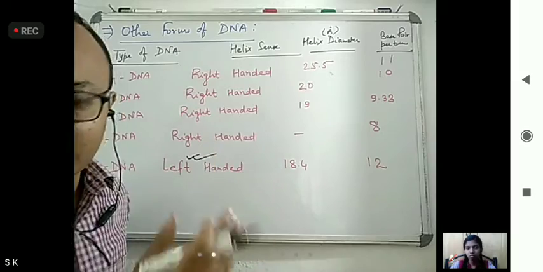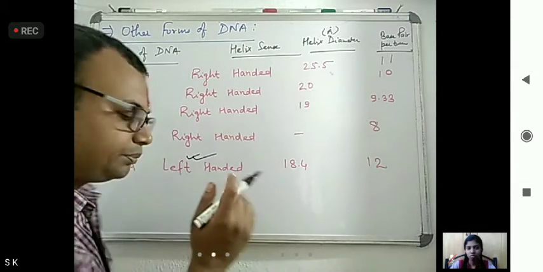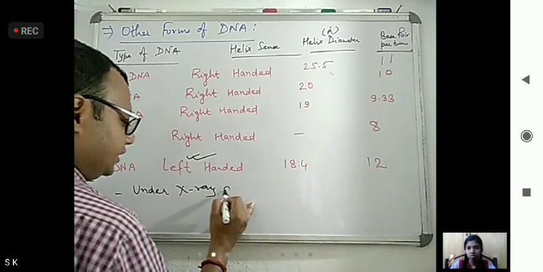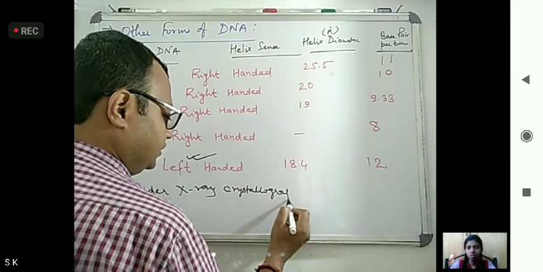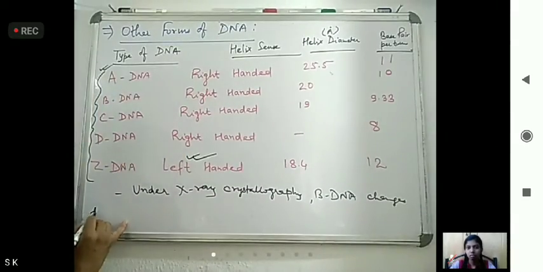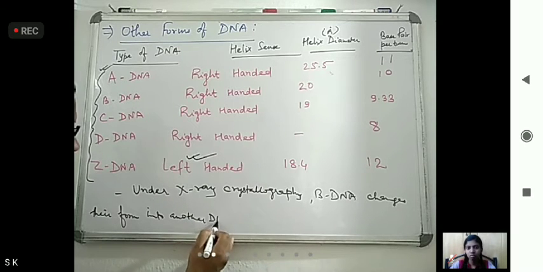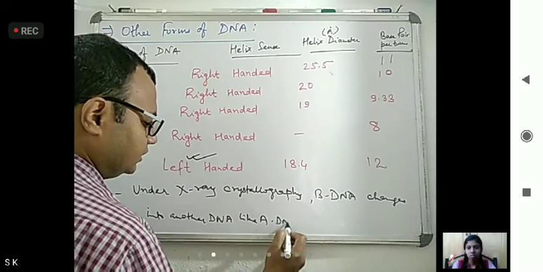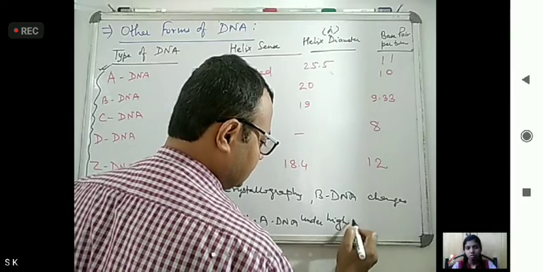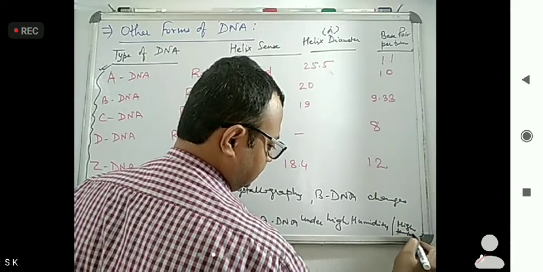So mainly these five types of DNA were discovered, the other forms of B-DNA, under conditions like very high humidity or very high temperature. Under X-ray crystallography, B-DNA changes its form into another DNA, like A-DNA, C-DNA, D-DNA, under high humidity, high temperature, low pH, like that.